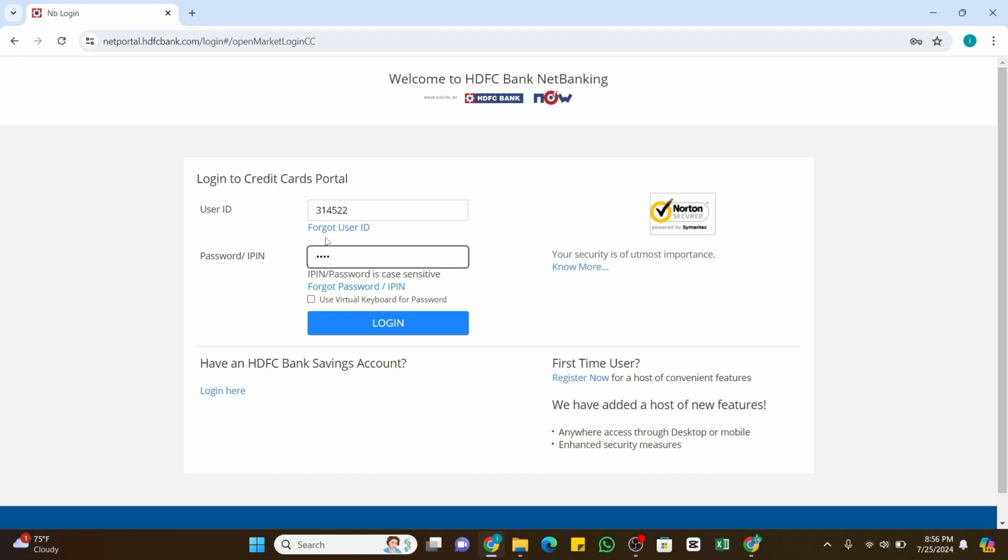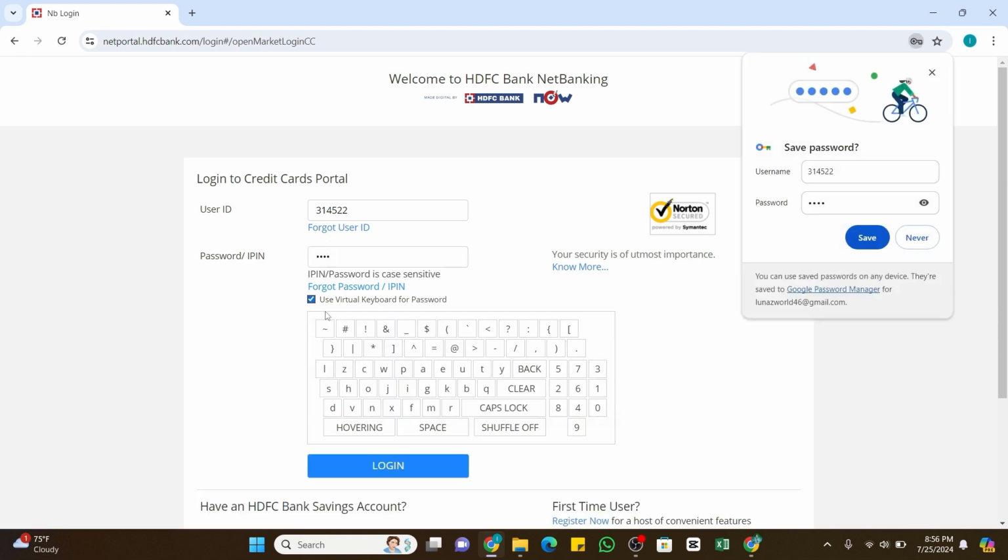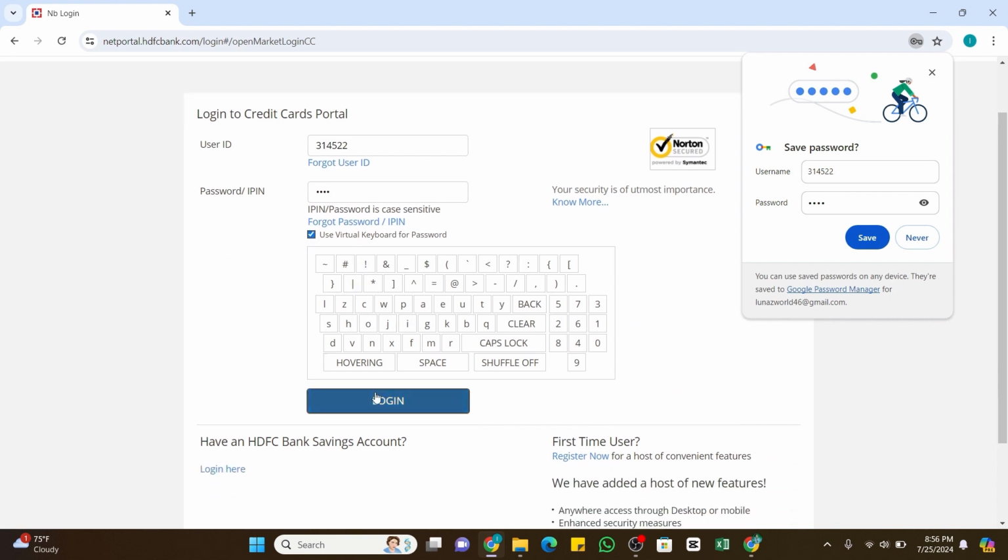Also, if you want to use the virtual keyboard for password, you may click on little box right here and the virtual keyboard will appear. From here, you can enter your password. Now once you have done that, go ahead and click on this login button and then you will be able to log into your HDFC Bank credit card. In case you don't have an account yet, you may also click on this register now button right here and create an account on it.